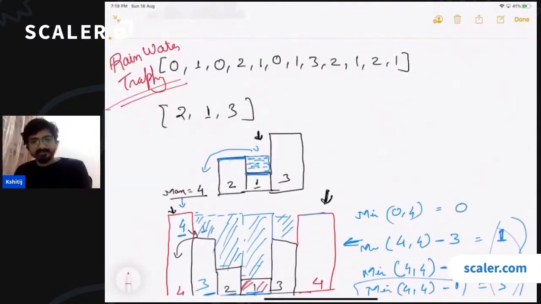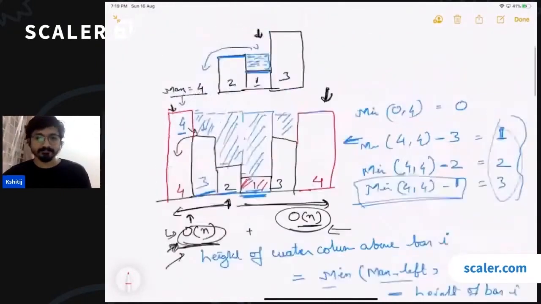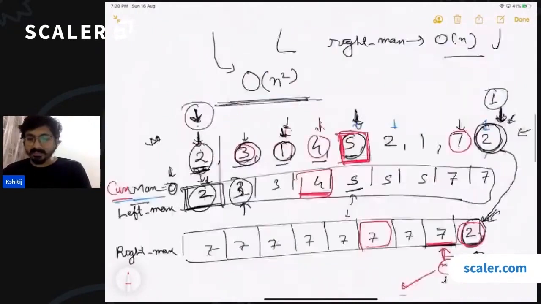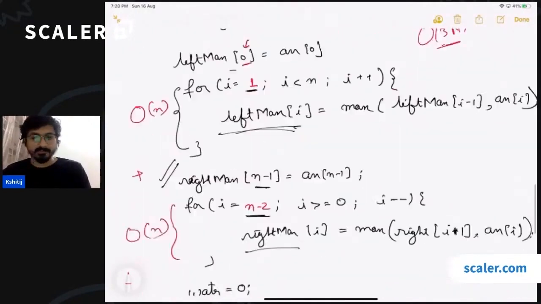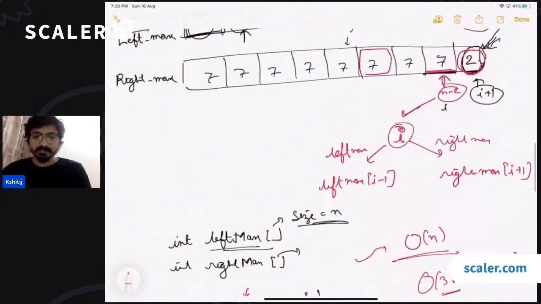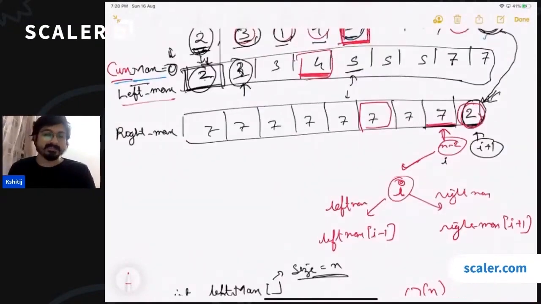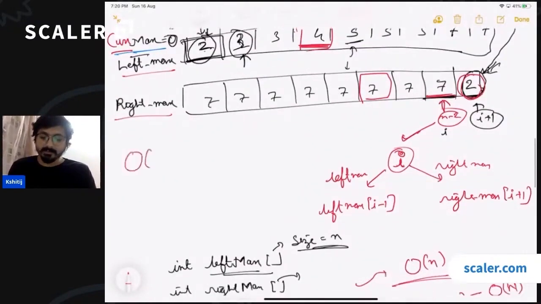Edge case missed, right? So this is just a pseudocode. Now you have to attempt this problem, you have to solve it on your own, and in the code which you are writing, you have to take care of all the edge cases as well. Okay, Himanshu, that is on you now, so you have to do it on your own. Okay. What is the space complexity? Guys, can you tell me what is the space complexity? We are using two arrays of size n, right? So it is going to be order n in space as well.